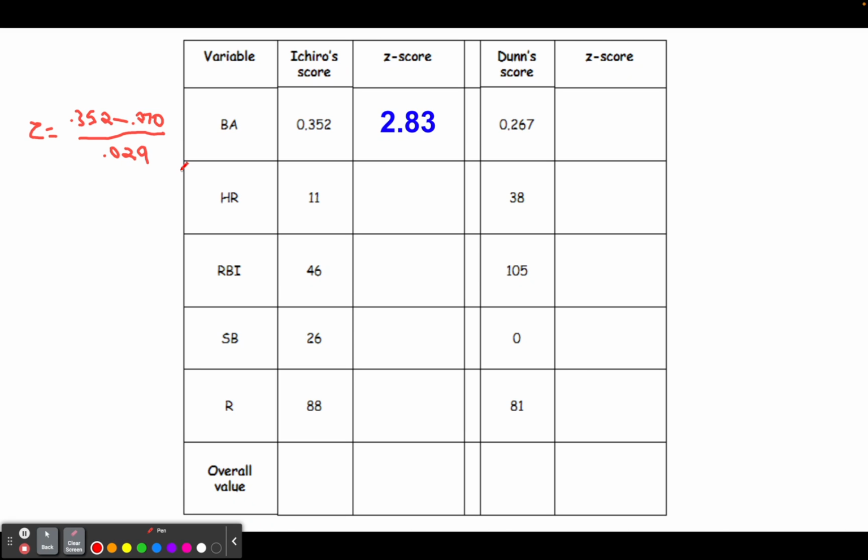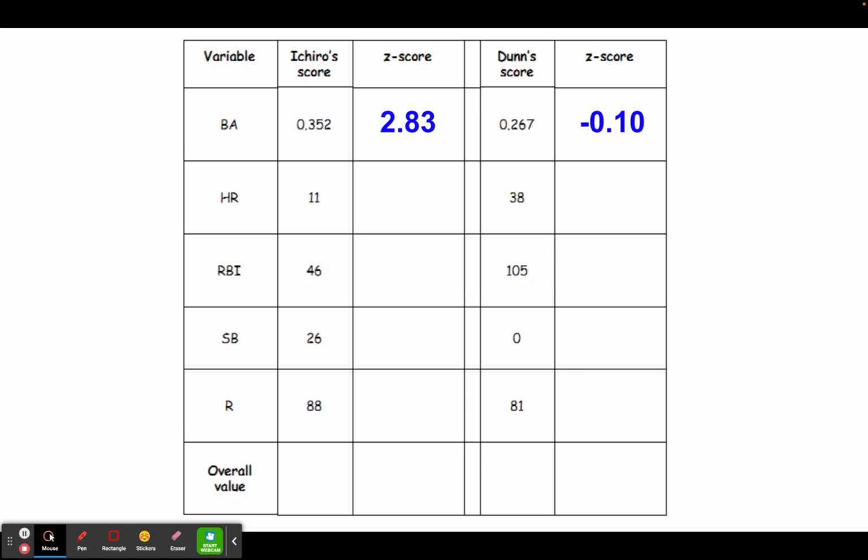Now for Dunn, we're going to repeat that, but we're going to replace the 0.352 with his batting average, which is 0.267. Now notice that his batting average is below the mean, and when we calculate his z-score, it works out to be a negative number. So if we were making our selection for our fantasy league based solely on batting average, we would obviously pick Ichiro because he's way above the mean, and Dunn is actually below the mean.